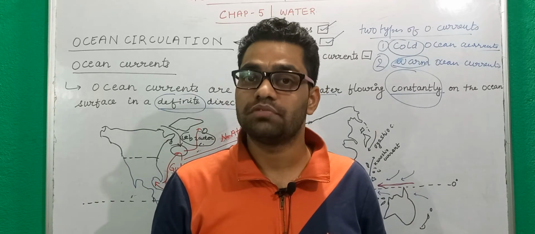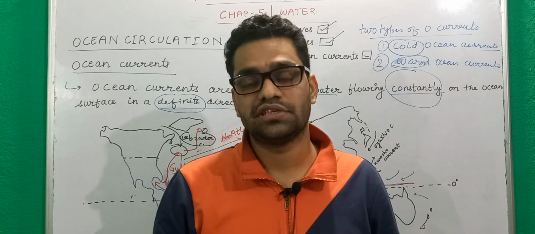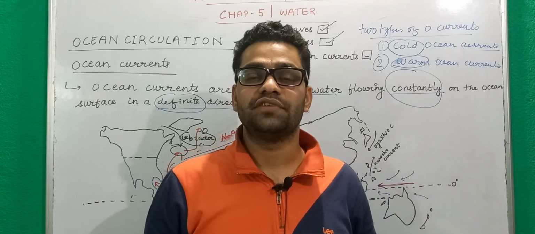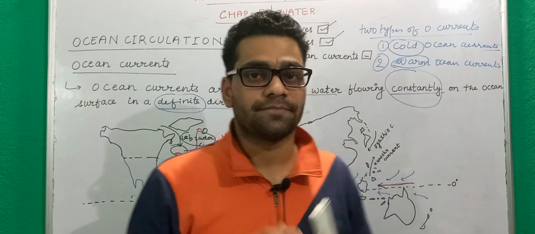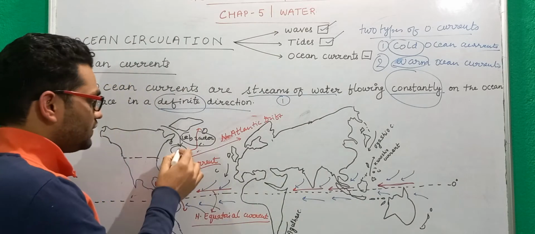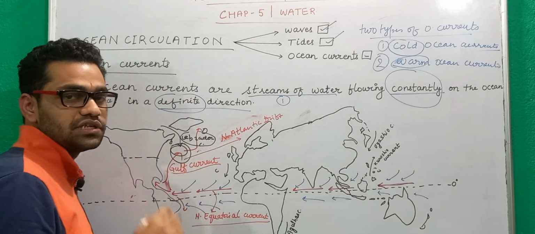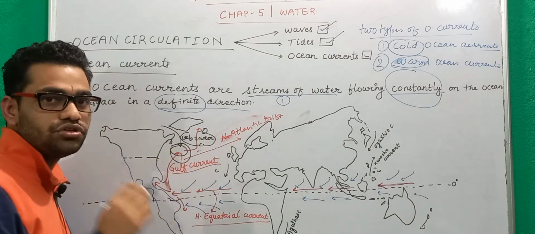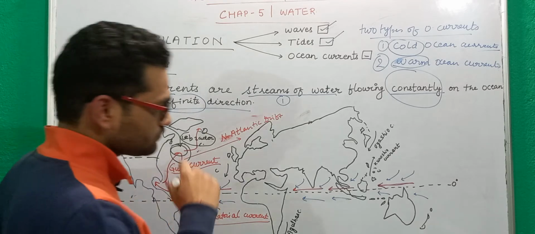That is, the fish population will be very large in that area. So that will be a very good area for fishing. This area is called Newfoundland, right?